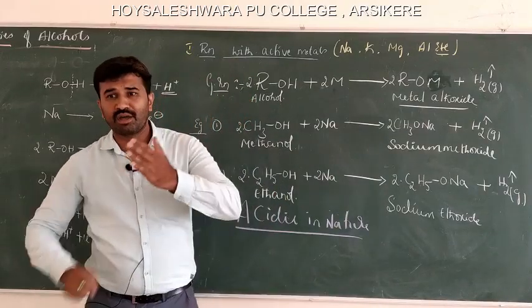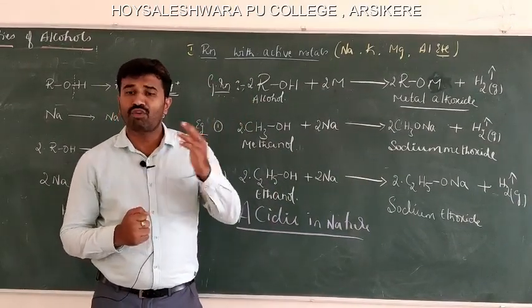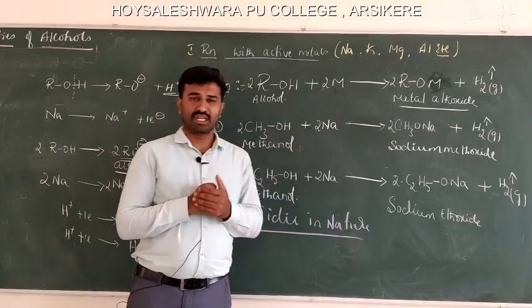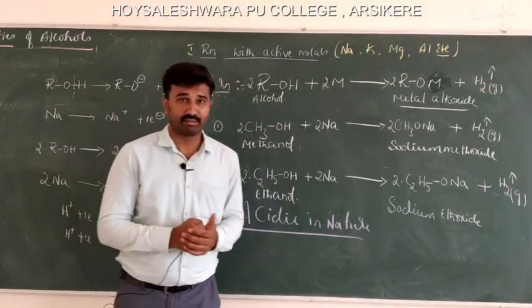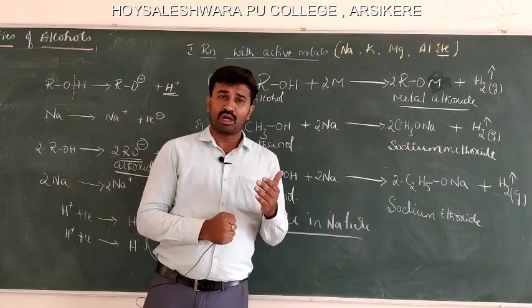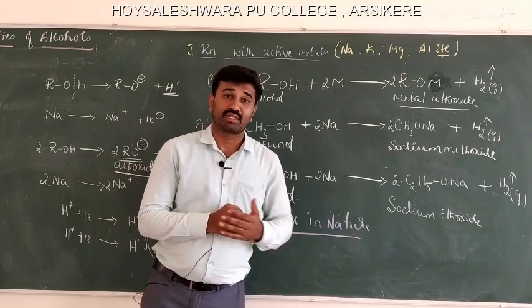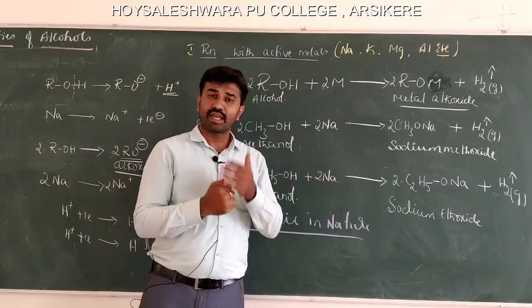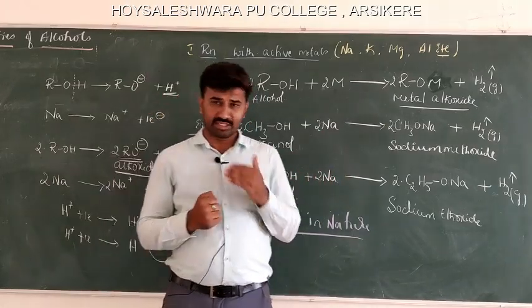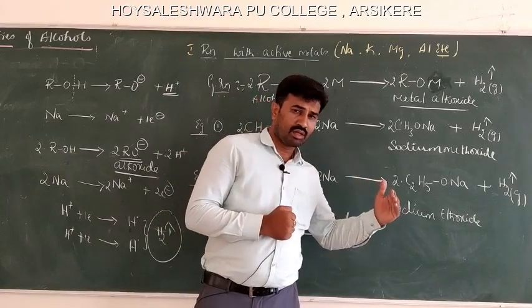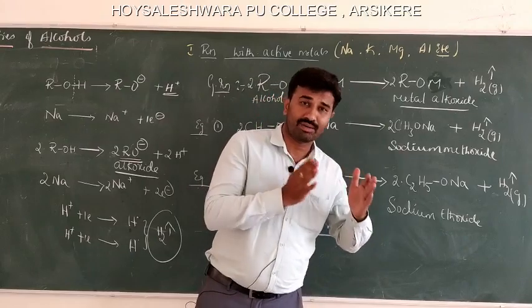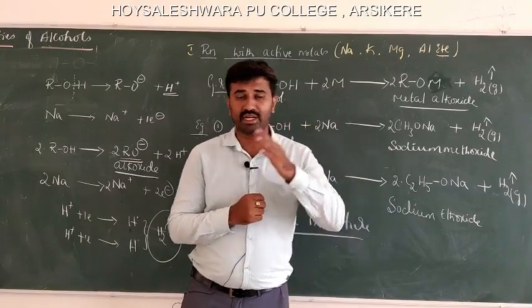If propanol reacts with sodium metal, it forms sodium propoxide. If tertiary butyl alcohol reacts with aluminum metal, it forms aluminum tertiary butoxide, liberating hydrogen gas. If any alcohol reacts with active metals, it forms the respective metal alkoxides, liberating hydrogen gas.